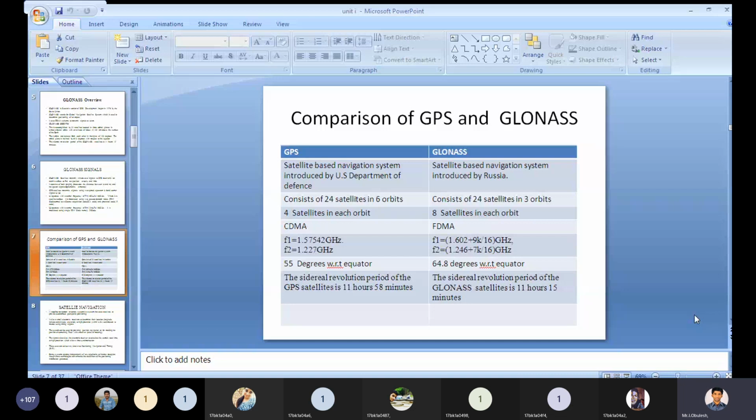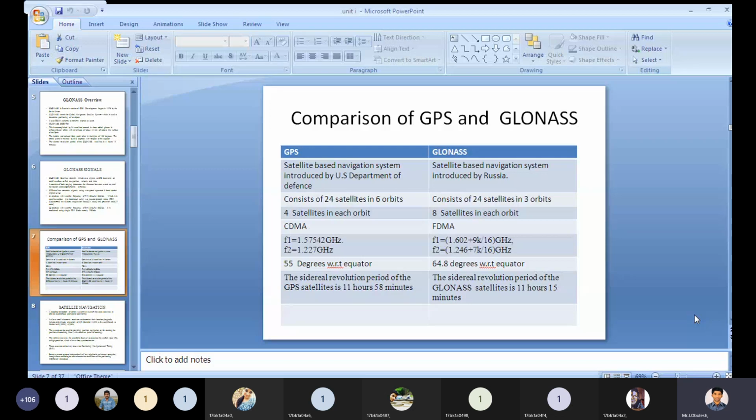See, from the GPS, the first and foremost important point: this satellite based navigation system was introduced by the US Department of Defense.